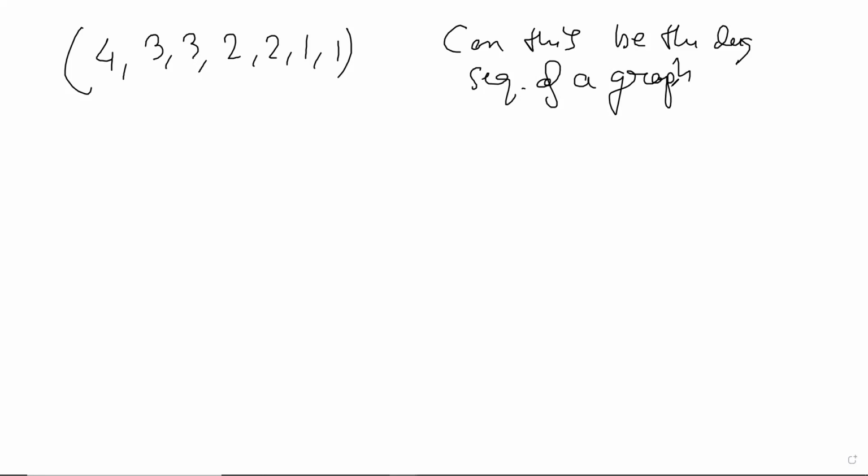Yeah, so let's think about that. It means, can there be a graph, of course, of 7 vertices, in which one of them has 4, the other has 3 neighbors, and the other has another 3 neighbors, and so on. Is that possible?